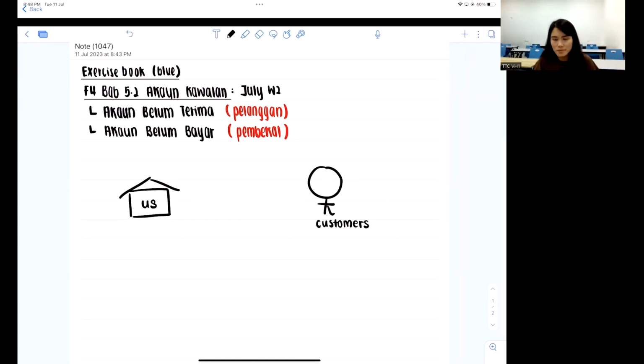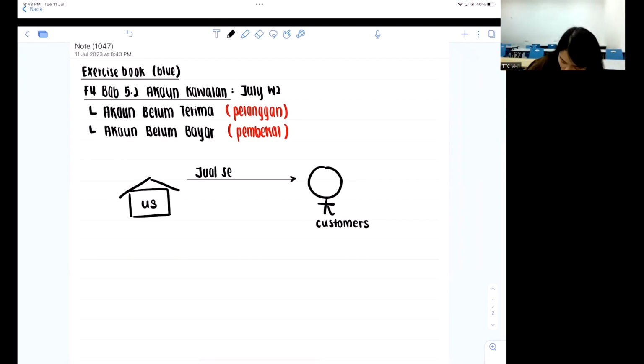And now the relationship between us and the customers is that they requested to buy our product. So of course, when I record things, I record according to my own perspective. So what is happening is that we are selling to the customer. But you guys know there are 2 ways of sales to be done. One is that they pay directly. That is called secara tunai. Second, that they do not pay right now, they owe me the money. It's called secara credit.